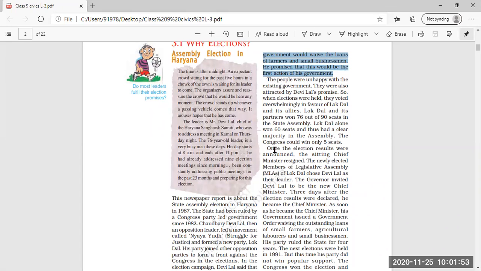Thus, with so many seats Lokdal had won the election. The Congress could win only 5 seats. Thus, as Congress could win only 5 seats, there were fewer seats for Congress. Thus, who will make the government now? The Devilal, that is Lokdal party.